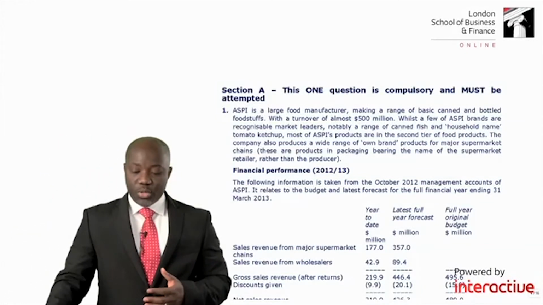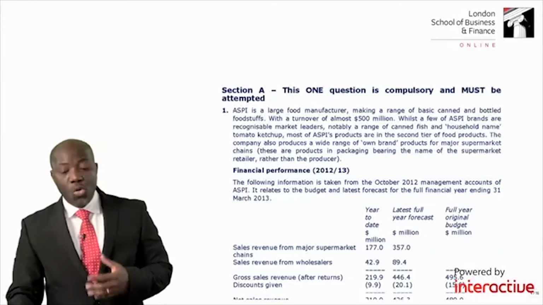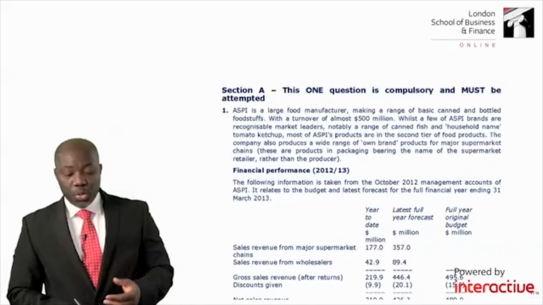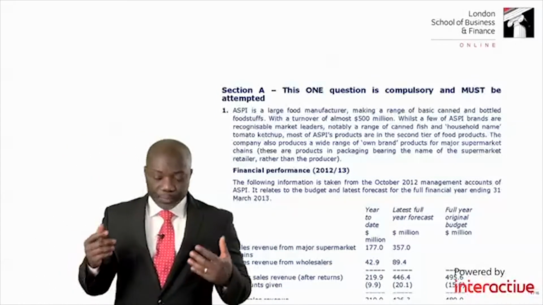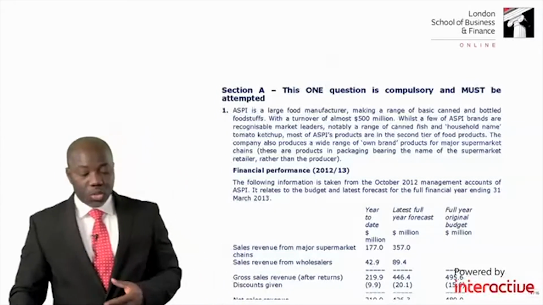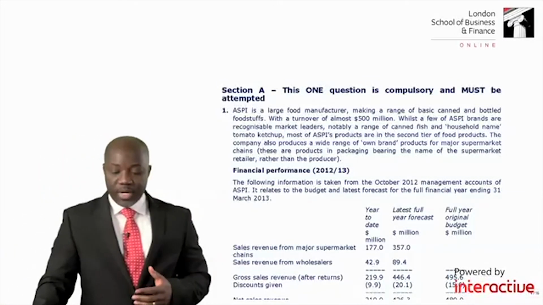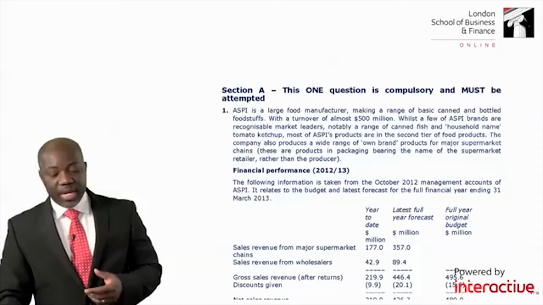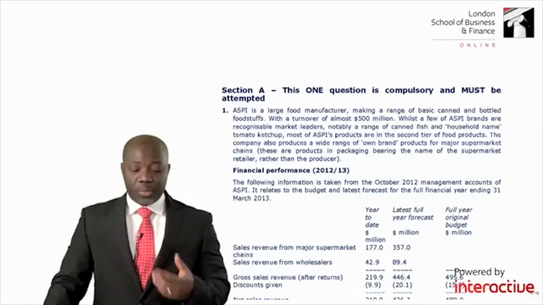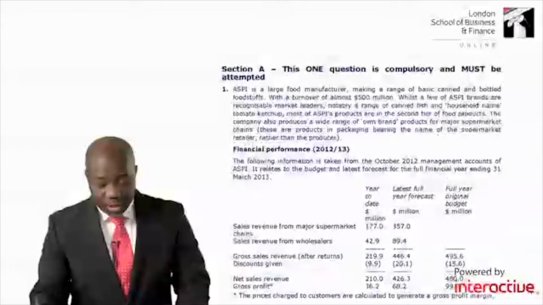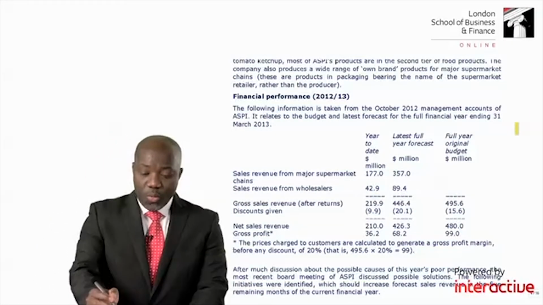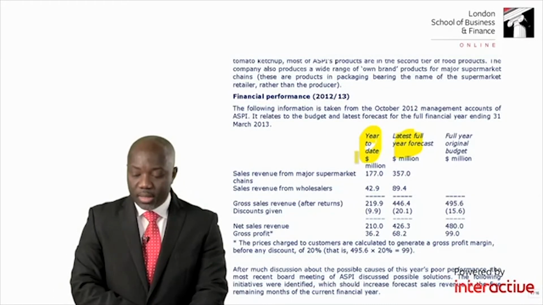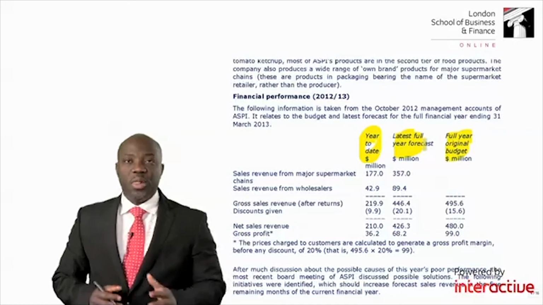The company also produces a wide range of own brand products for major supermarket companies. We've been told that the company also produces a wide range of own brand product for the major supermarket chain. These are products in packaging bearing the name of the supermarket retailer rather than that of the producer. We've been given the financial performance of the company. We have the year to date, and we have latest full year's forecast and full year's original budget.